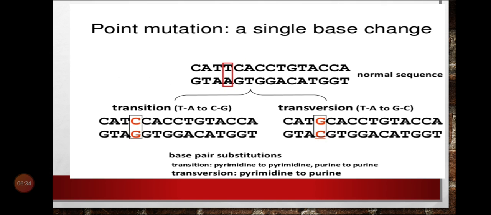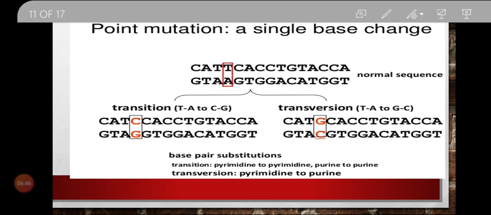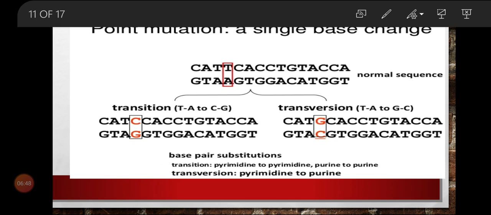Let us see an example. Point mutation, a single base change. Okay, see here, this is the normal sequence of a DNA. Here you can see this T and A. Okay, this is one of the base pairs. There is a change in this base pair. See here, this T is replaced by C and A is replaced by G.